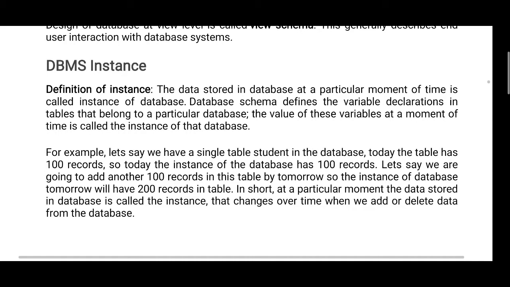Database schema defines the variable declaration in tables that belong to a particular database. The value of these variables at the moment of time is called the instance of the database.